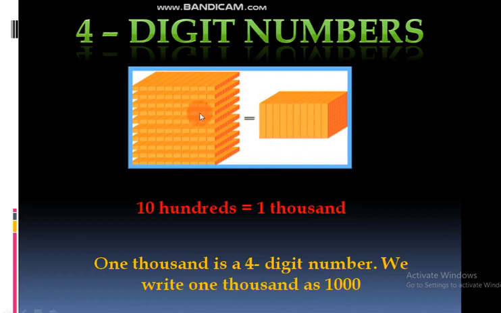1000 is a 4-digit number, right? See, 1000 is a 4-digit number. We write 1000 as 1000. Here 4 digits are there now. See, 1, 2, 3, 4. This is a 4-digit number. 10 hundred is equal to 1000. We can write that 1000 as 1000.